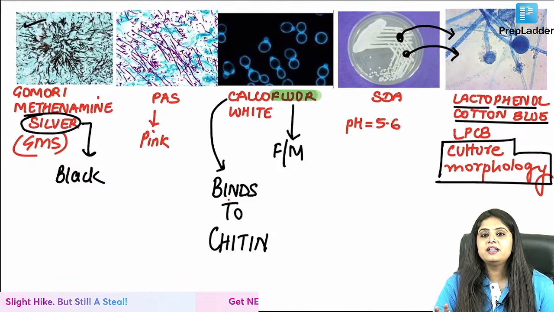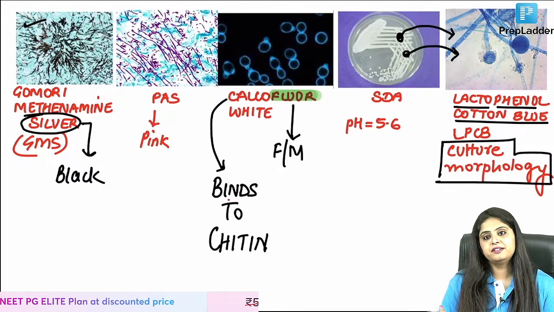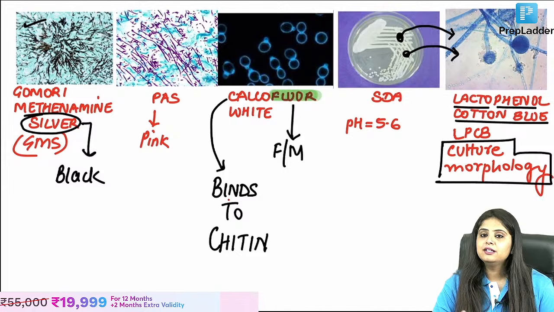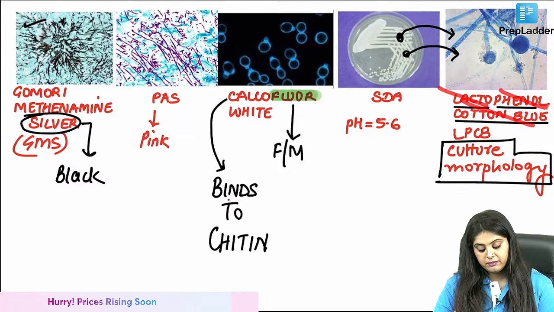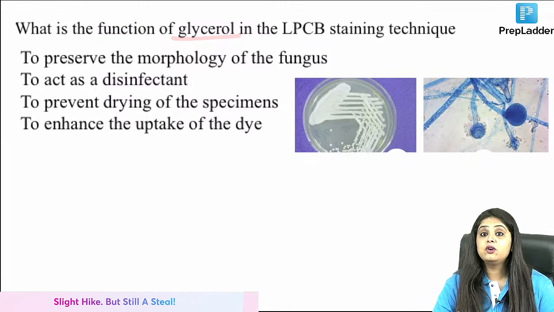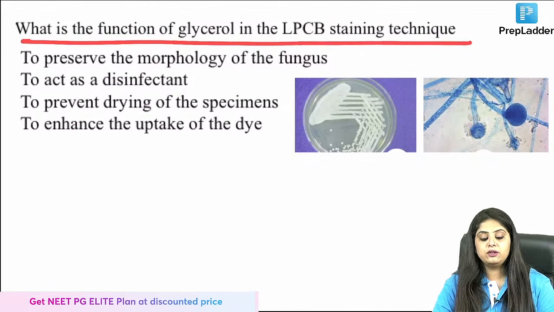Ma'am, you've been telling us phenol, like Lysol phenol, like you clean your floors, they are disinfectants, so phenol is a disinfectant. Lacto means lactic acid you have added. No one will ask you what other than lactic acid, phenol and cotton blue is added in lactophenol cotton blue, and that is the fourth thing called glycerol. Now you will tell me a question, what is the function of glycerol in lactophenol cotton blue?